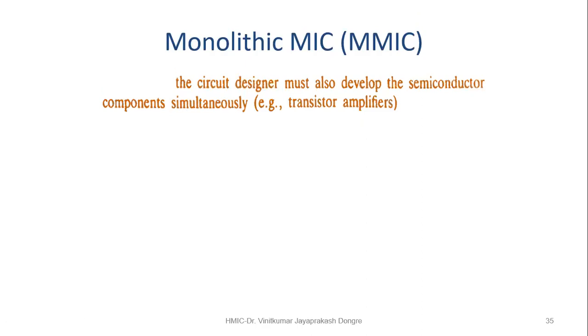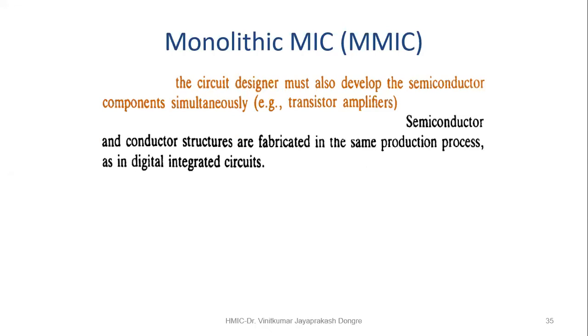Monolithic MMIC. The circuit designer must also develop the semiconductor components simultaneously. Example, transistor amplifiers. Now in the hybrid, now we are going for the monolithic MIC. Now this is not hybrid type; it is a different type. In a hybrid, you will have the thin film and thick film, and in monolithic MIC, now we are going for the complete fabrication of the complete integrated circuit. So this comes under the MMIC. Okay.